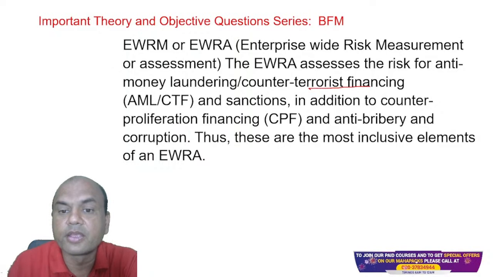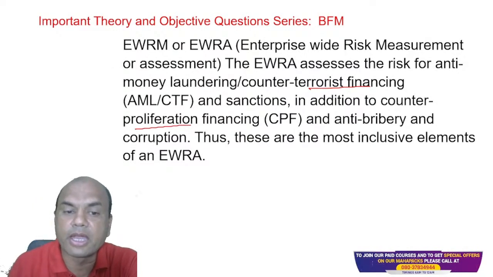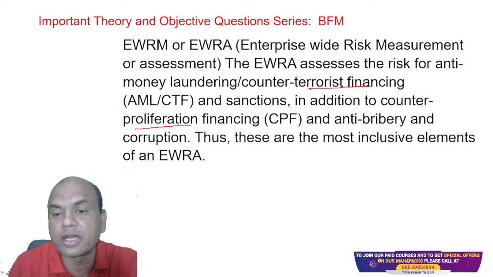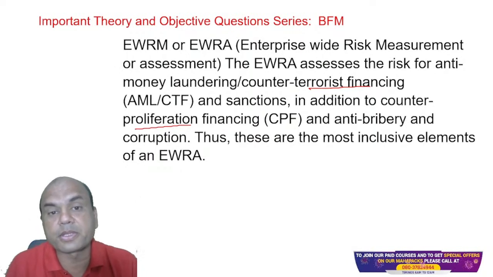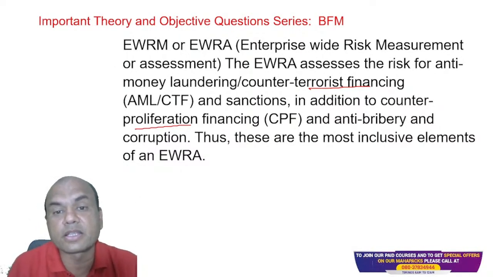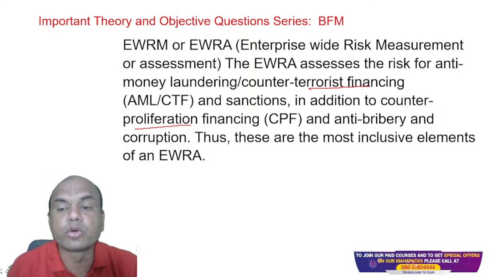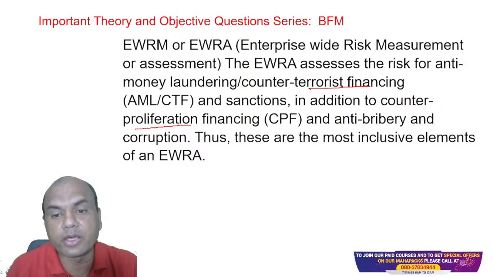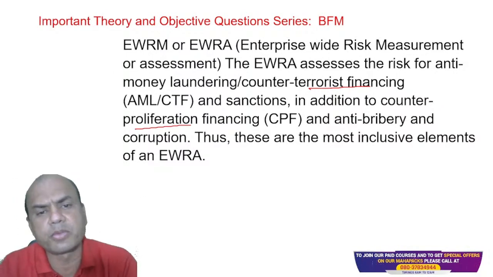Then second is counter-proliferation financing. This is again a type of AML only. Anti-bribery and corruption, so bribery related and corruption related. Even bribery and corruption is part of this enterprise-wide risk, because after all it's a risk, isn't it? Thus these are the most inclusive elements of EWRA or EWRM, right?